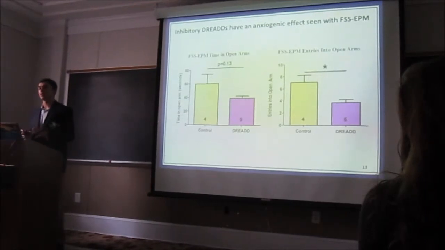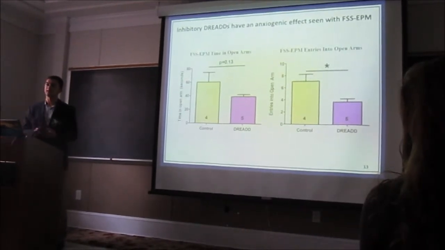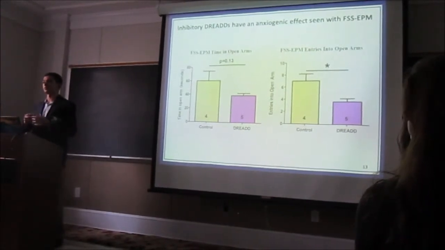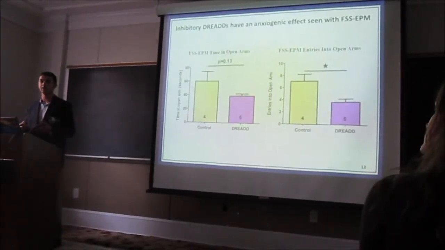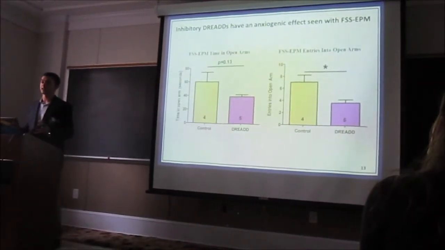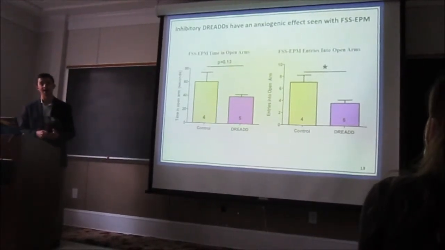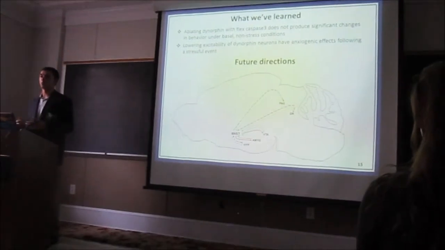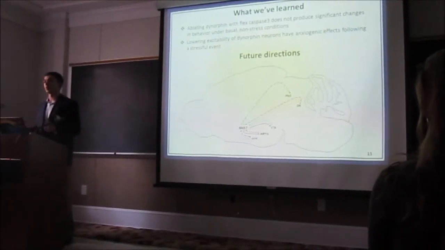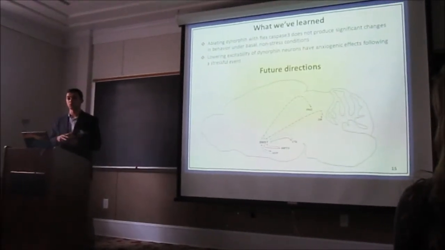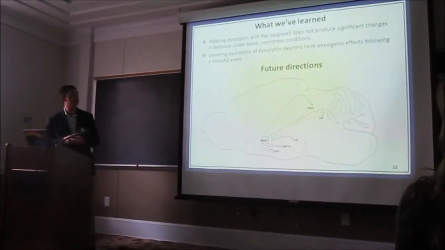Now, it's important to note that this is dealing with Dynorphin in the VNST. And early on, I had mentioned previous studies have looked at Dynorphin and the Dynorphin/kappa opioid system systemically. So this seems to be contrary to a lot of what's in the field, but again, to emphasize, it is preliminary data, and this is looking specifically at the VNST. So moving forward, we definitely want to increase the sample size, basically run a lot more mice through the DREADD surgeries and forced swim EPM paradigm that I've just shown you.